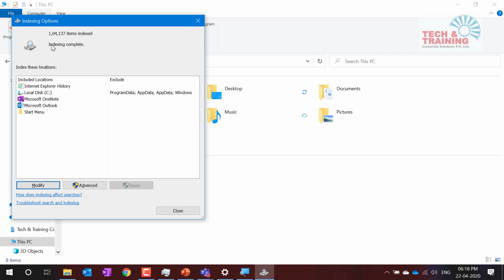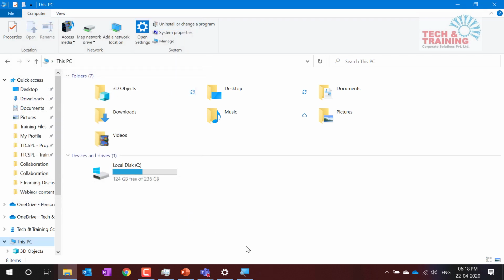Again, it can be 2 to 3 hours or even more than that, depending on the performance of your system as well as the number of files that you have on your computer. So friends, we have spoken about indexing and one topic that I've forgotten. I'm just jumping over to that topic, and I'm going to come back to the next feature on productivity and all those things. But when I was talking about presenter features, I missed talking about two features.